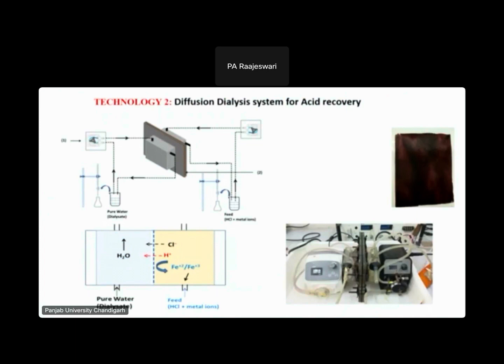What actually happens is that with the positively charged anion exchange membrane, chloride ions pass through the membrane, but the Fe2+ ions, because they have a positive charge, cannot pass through the membrane due to electrostatic repulsion. Because of that, HCl is generated in the second chamber, and the Fe2+ ions remain in the leftover. So that HCl can be recovered and used in the next cycle of the electroplating industry. We have demonstrated this setup at the Ludhiana Wire Manufacturing Association, LWMA, Ludhiana, and we have successfully recovered HCl as well as separated the Fe2+ ions from this effluent.